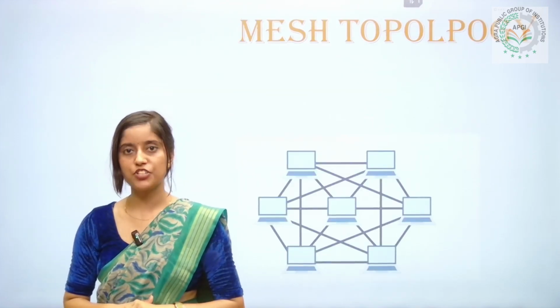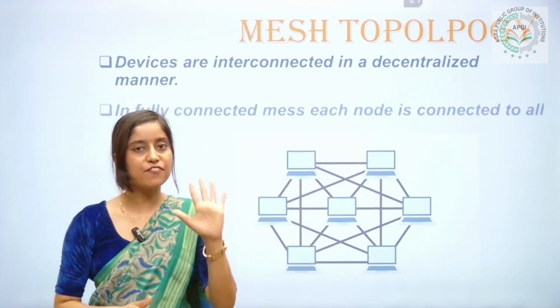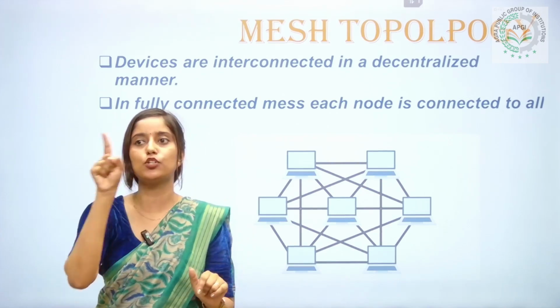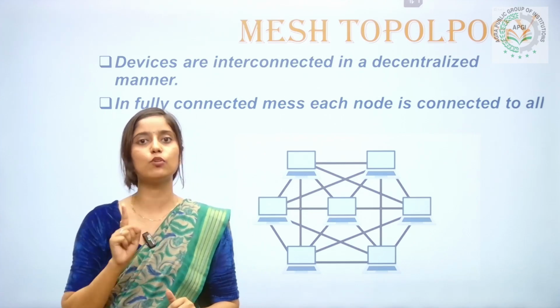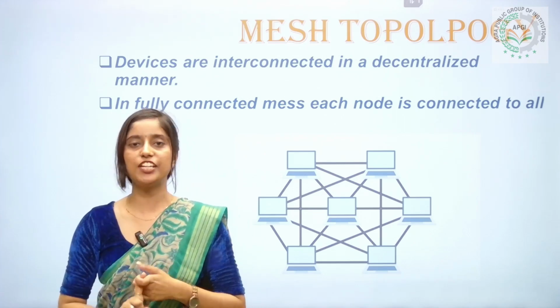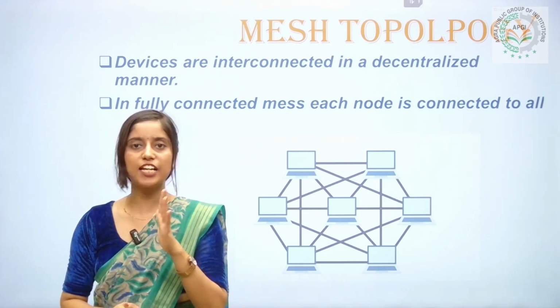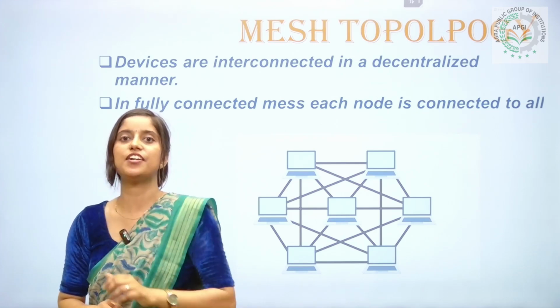Now, our fourth topology is mesh topology. Here we can see in the diagram, there are 5 computers, 5 nodes available. Each of the nodes is connected to all other nodes. So, in mesh topology, all the nodes are interconnected to each other in a decentralized manner. In mesh topology, there is no centralization of data transfer. The data is transferred in a decentralized way.